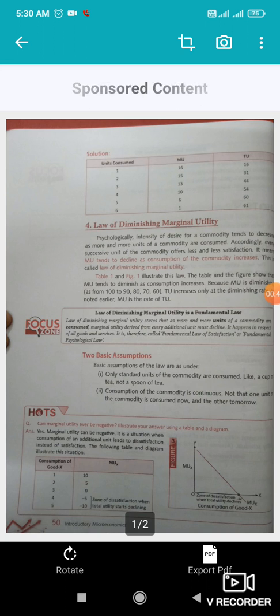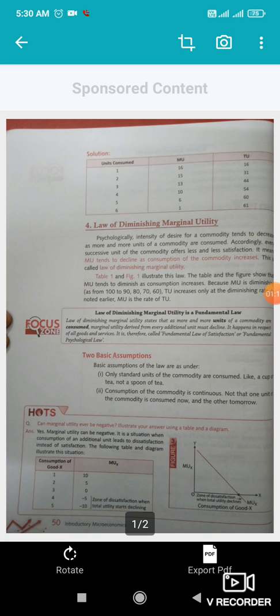What does this mean? It means suppose we are consuming any commodity, say apples or bananas, then the marginal utility, that is the satisfaction derived from each consecutive unit, must decline. What satisfaction we got from the first unit will not be the same as what we get from the second one, and similarly the satisfaction will decline. A stage will come when there will be no utility of that commodity.